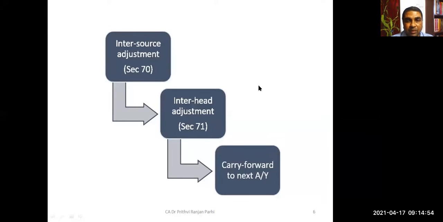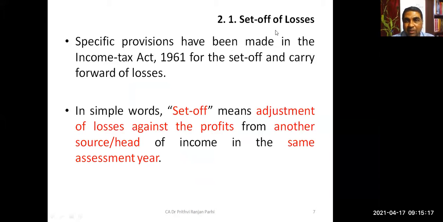Carry forward means if there is a loss in a particular assessment year, it can be carried forward to the next assessment year. So these are the three steps. First we'll see section 70, the inter-source adjustment, then we'll move to inter-head adjustment.